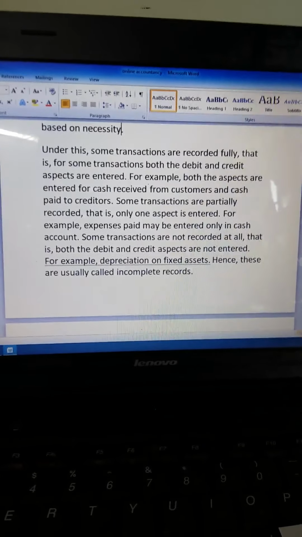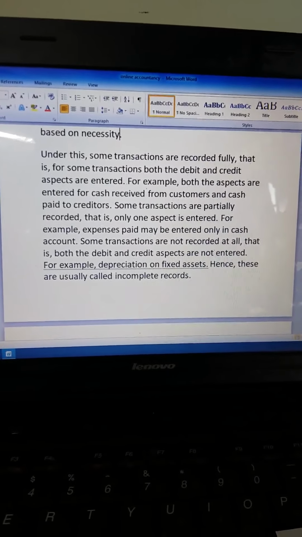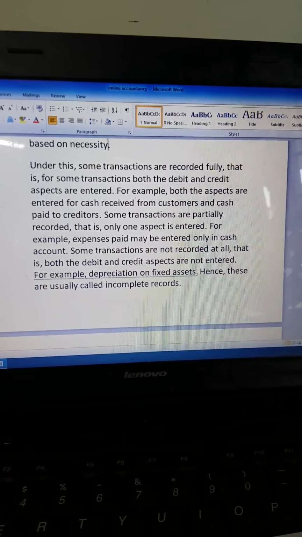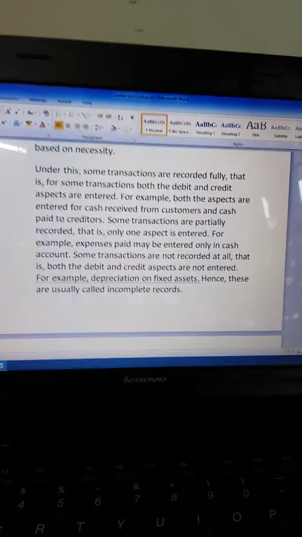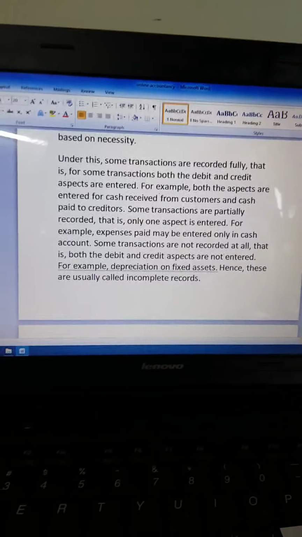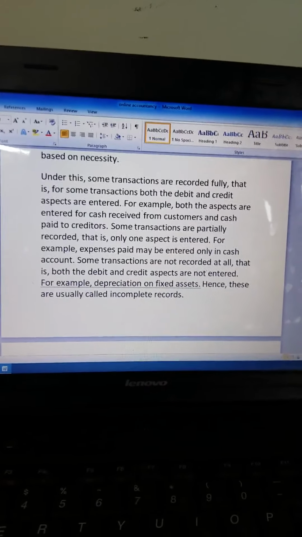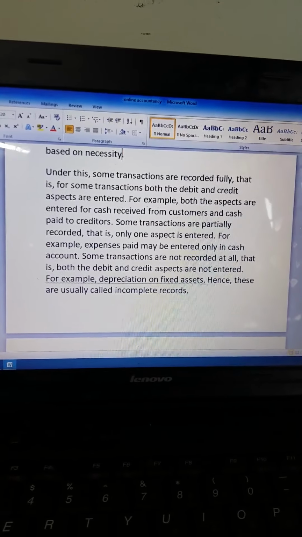Here the proprietor does not use the accounting principles properly. So lack of knowledge about accounting is one of the reasons for preparing incomplete records.